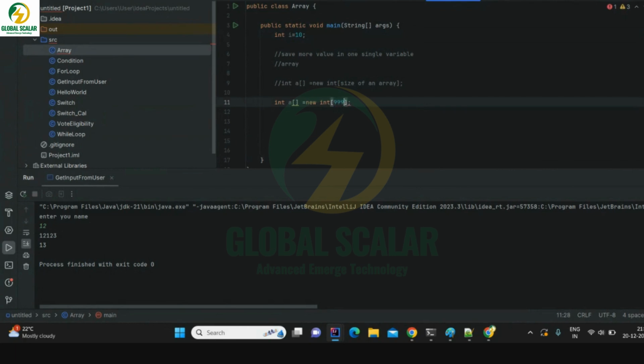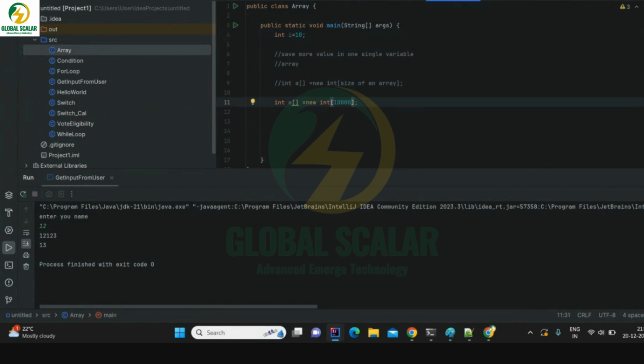So if you want something very huge, just give it like this. I think there are some limitations. I think an integer can hold only up to so many values. Only that much you can create, not beyond, some integer 2 to the power of 16 minus 1. So only that many numbers you can save. It means there are some limitations. That limit is more than enough for us. Suppose I want to save 10,000 numbers, you have to define 10,000.